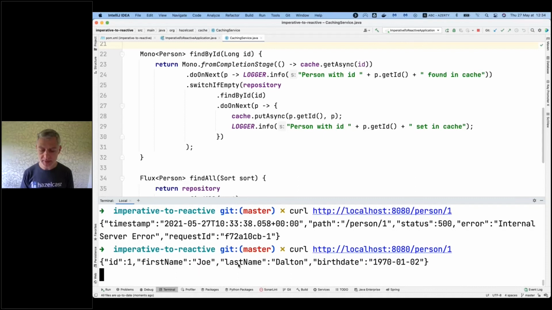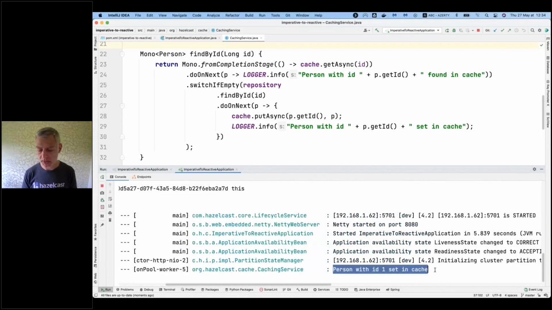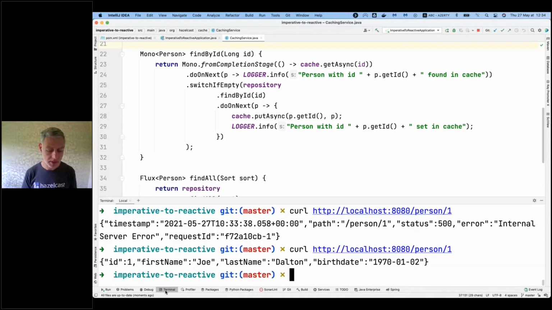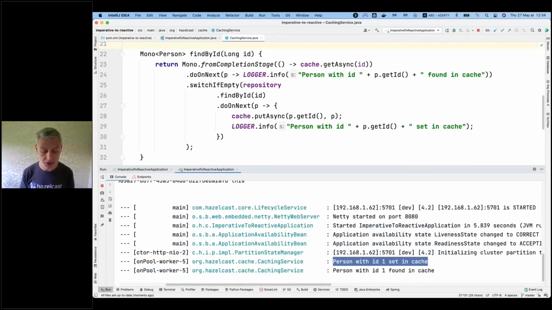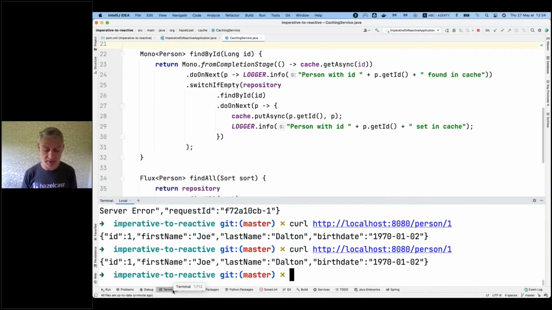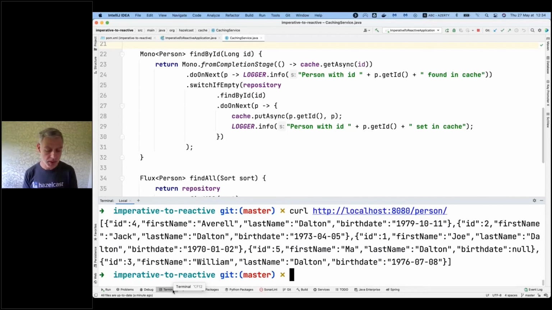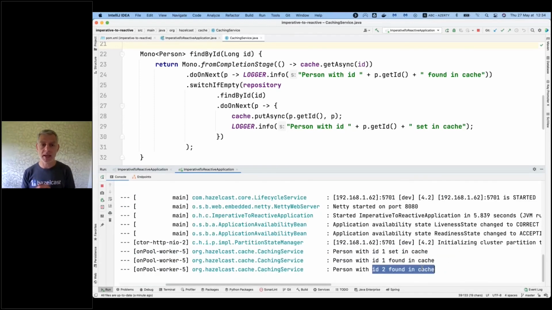And we can see that person with ID 1 was set in the cache. And we can try it again. And now we see person with ID 1 found in cache. So now we are reading from the cache. We're not using the database anymore, like before. And again, we can put everything into the cache. And let's call the ID 2. And person with ID 2 was found in the cache. So now we are back with all our features from before, including caching, and we are fully reactive.